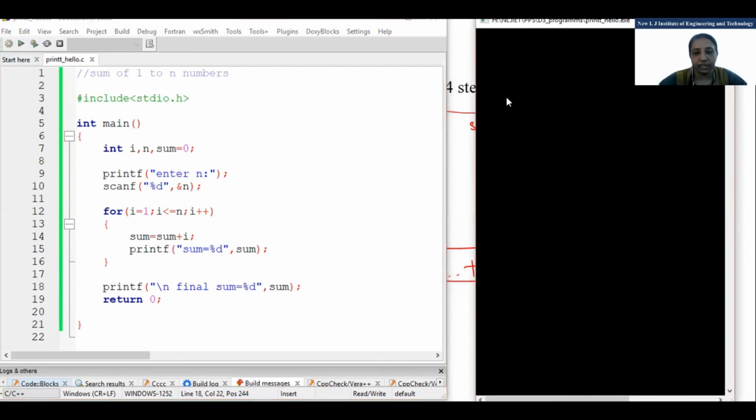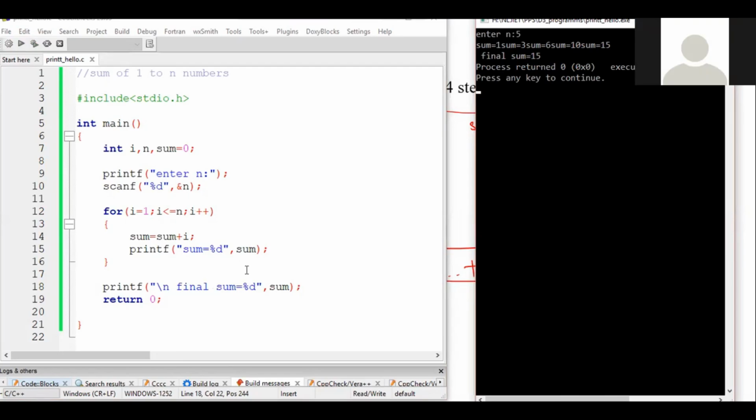Then you can see the difference. Suppose I have entered 5. Then you can see it will be printing sum equal to 15 and final sum equal to 15, because we have written less than or equal to n. But sometimes we get the answer that the sum of all the numbers will be this. So we can write it inside the loop also, no? You can write inside the loop, but it will give you all the intermediate output also. Fine. Otherwise there is no difference.